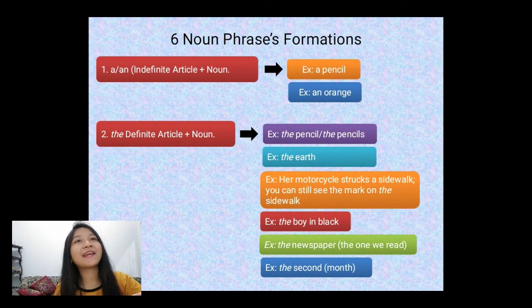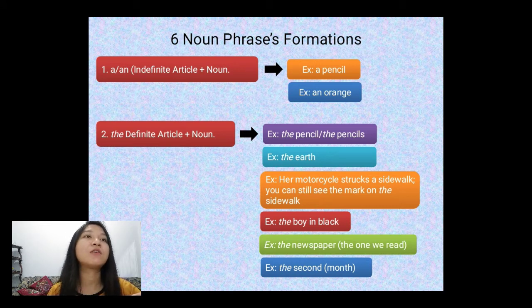Okay, next let's take a look at the noun phrase formation, which consists of 6 formations in it. First, a or an, the indefinite articles, plus noun. The form a is used before a word that begins with a consonant. For example, a pencil. And the form an is used before a word that begins with a vowel. For example, an orange. Okay, next, the definite article plus noun.